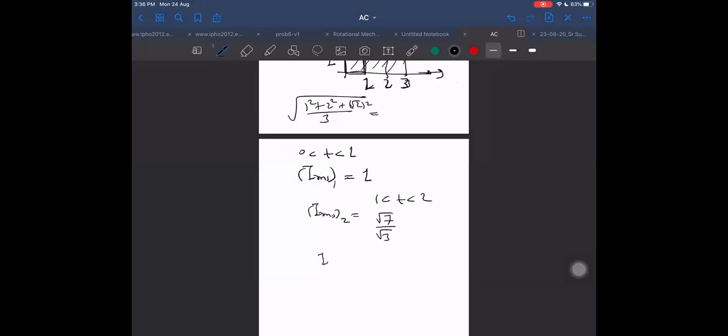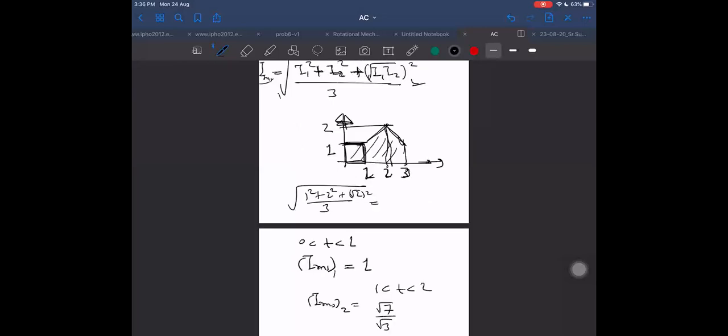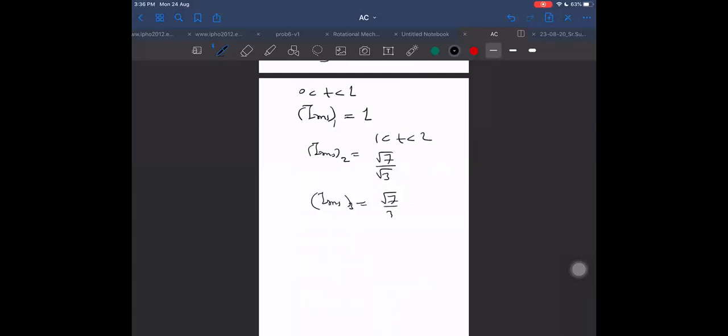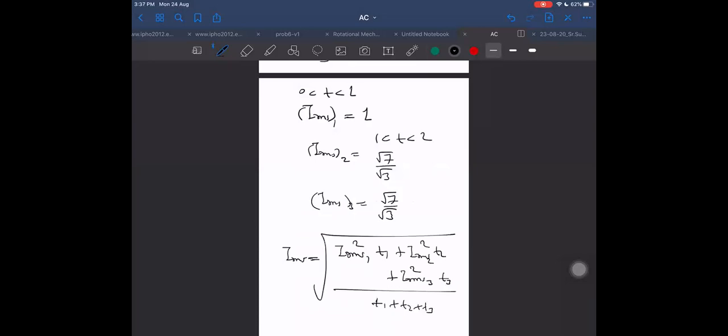What is I RMS in the third interval? In the third interval, from here to here, same, it will be again root 7 by root 3. But that is again not the total I RMS. What will be I RMS finally? Finally, I RMS can be obtained in this way. I RMS square in interval 1 into time t1, plus I RMS square in the second interval into time t2, plus I RMS for the third interval into time t3, whole divided by total time t1 plus t2 plus t3, under the root. That will be the effective I RMS.